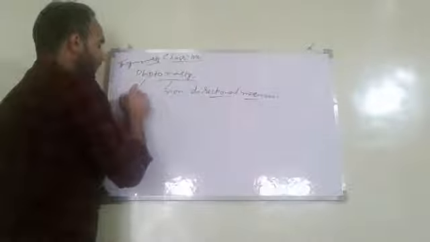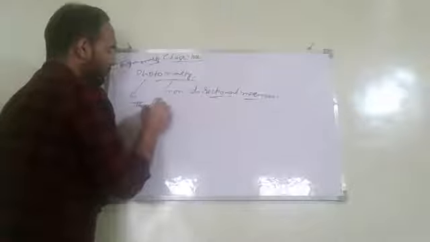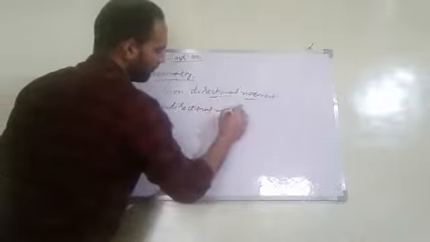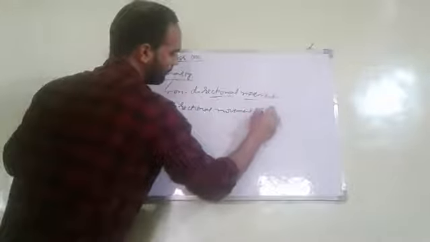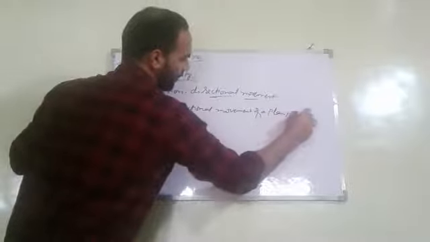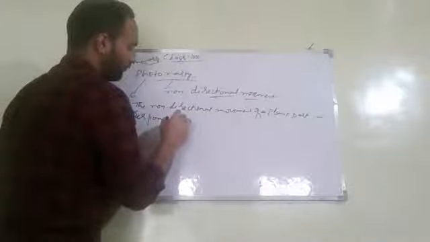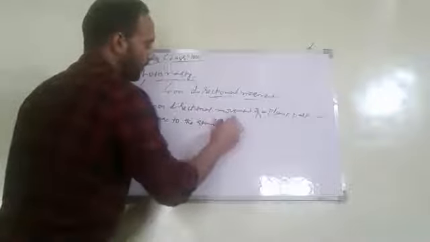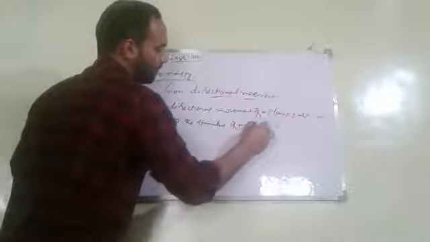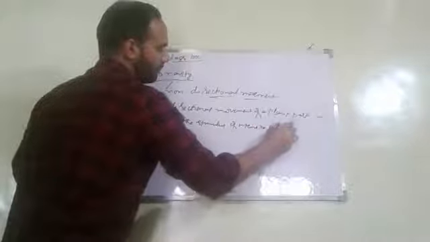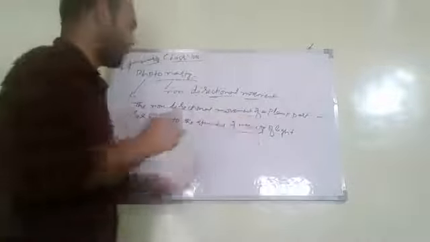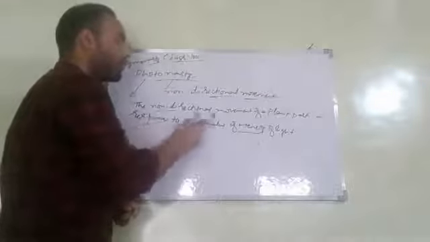Now, how can we define Photonasty? It can be defined as the non-directional movement of a plant part in response to the stimulus of intensity of light.